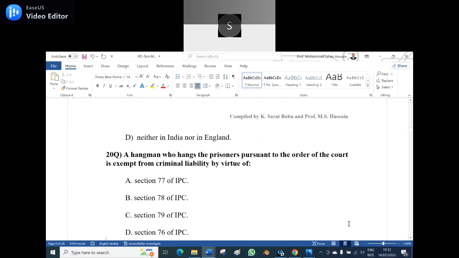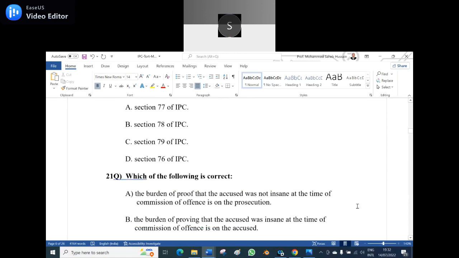A hangman is exempted from criminal liability according to Section 78 of IPC. Is it 78 or 76? It is 78, sir. Are you sure? Yeah. Okay. Now let me take the 21st question.